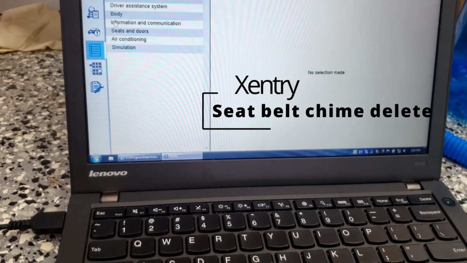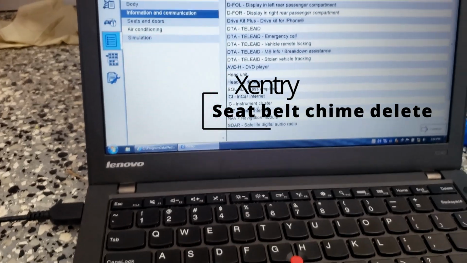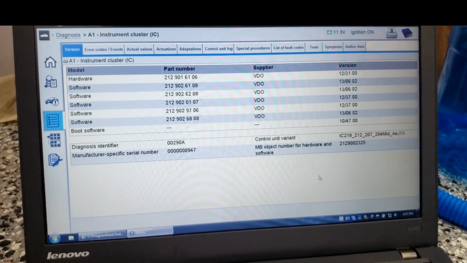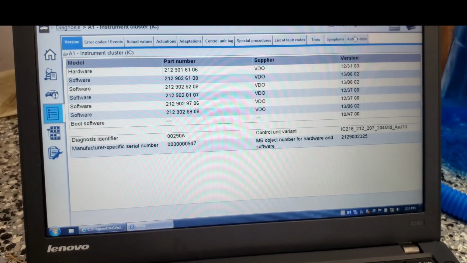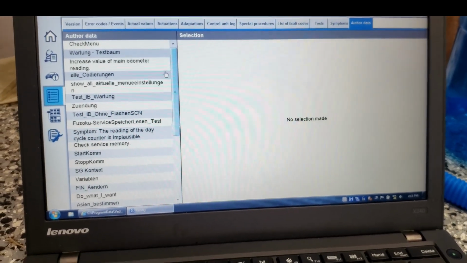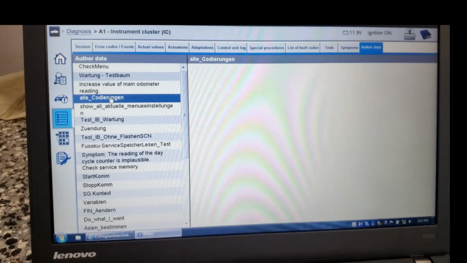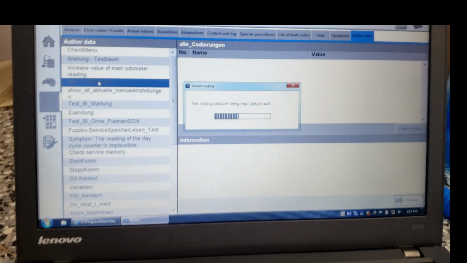So we're on Xentry, and you want to go to Information and Communication, and then Instrument Cluster. We're going to connect to that module. Okay, and then we're going to go up to Author Data. And if you go to All Coding in the German, it's going to load all the coding.